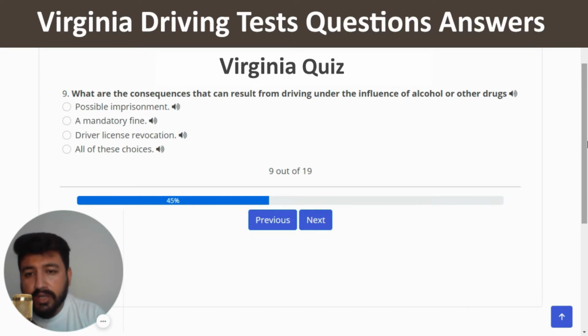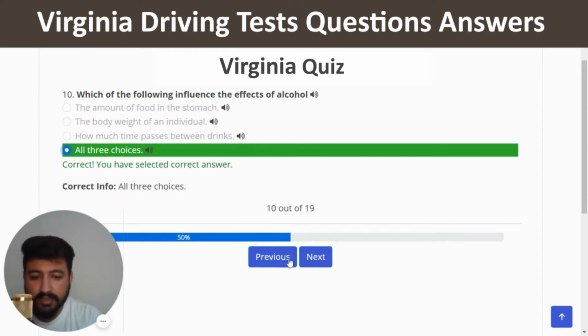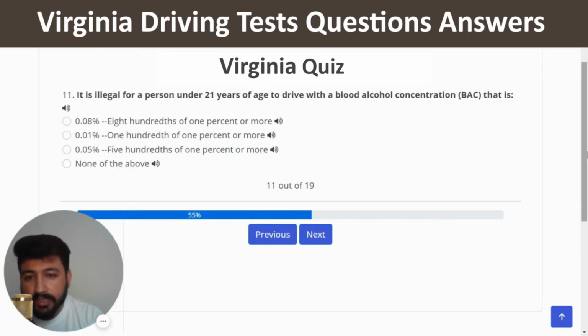Next. What are the consequences that can result from driving under the influence of alcohol or other drugs? So I'm going to select the last one, which is all of these choices. The 10th question of quiz number 1 is, which of the following influence the effects of alcohol? The right answer is all three choices. So I'm going to select the last option, which should be the right one. Next. It is illegal for a person under 21 years of age to drive with a blood alcohol concentration, BAC, of. The right answer is 0.01%, or 1/100th of 1% or more. So it looks like the second option is the right one.